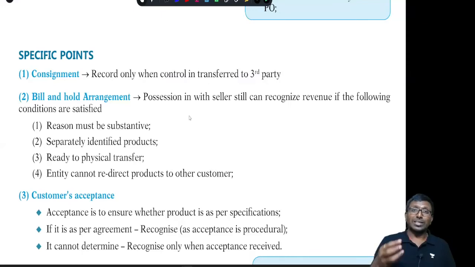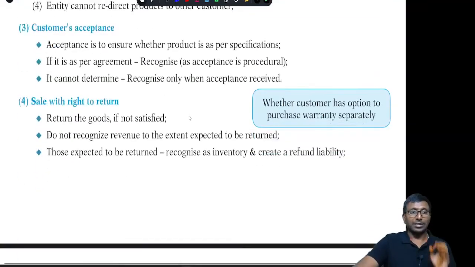Then next, I cannot redirect these goods to any other customer. That means control is actually transferred to the other party. Then the third one, customer's acceptance. Generally, when you receive the customer acceptance, that day only you record it. Suppose we have produced the goods and provided the services as per the agreement, and the customer acceptance is just a formality. Then even though as on 31st March you have done the job as per the contract and not received the customer acceptance till date, still you can recognize the revenue immediately. That is the point.